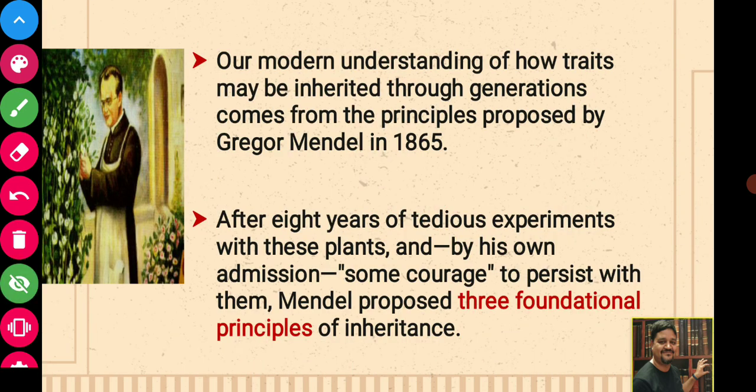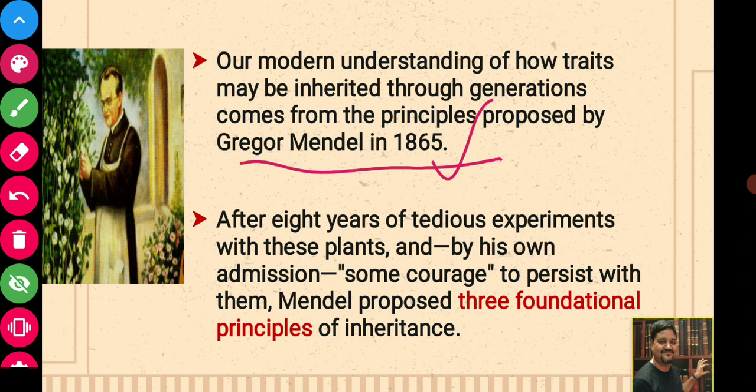Our modern understanding of how traits may be inherited through generations comes from the principles proposed by Gregor Mendel. We have already seen in the last class that Mendel completed his work in 1865, but he published his work in 1866.